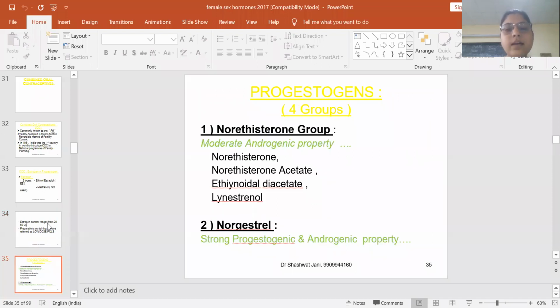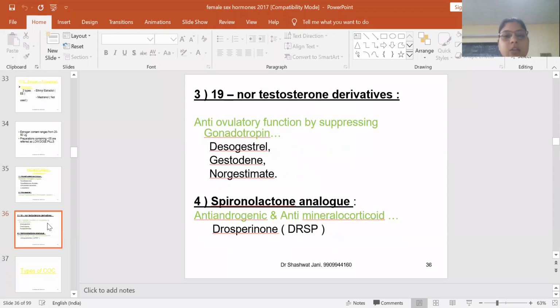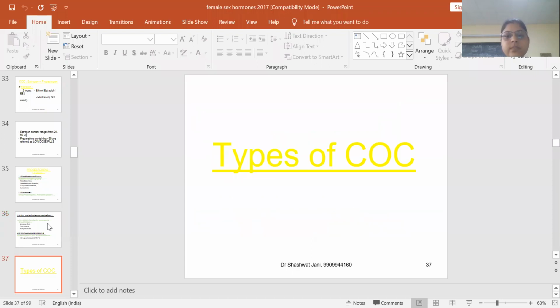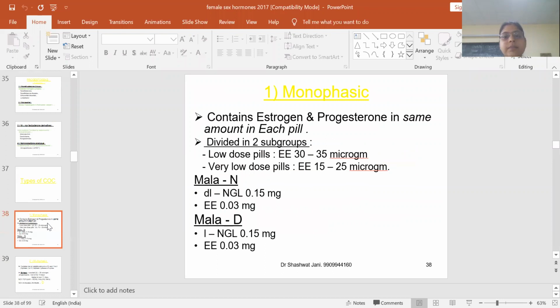Now next, the progesterones in the combined oral contraceptives can be norethisterone or norgestrel, 19-nortestosterone derivatives and spironolactone analog. These are the various progesterone derivatives, and the estrogen derivative is ethinyl estradiol. Types of combined oral contraceptives can be monophasic, which contain estrogen and progesterone in the same amount in each pill.